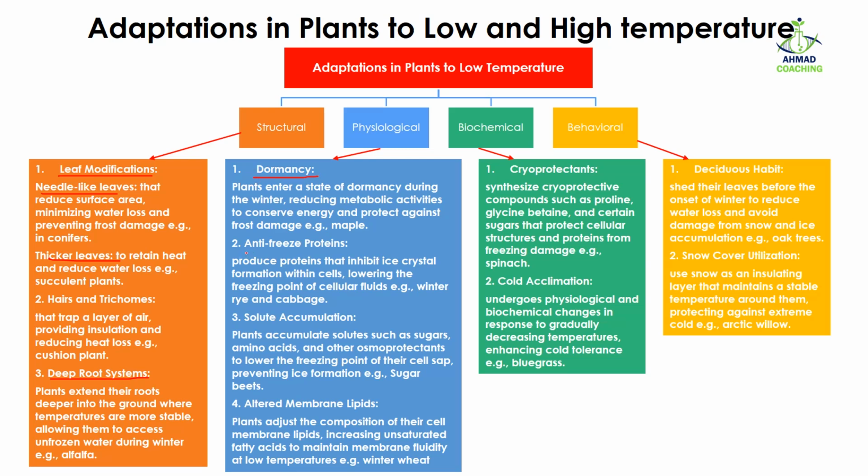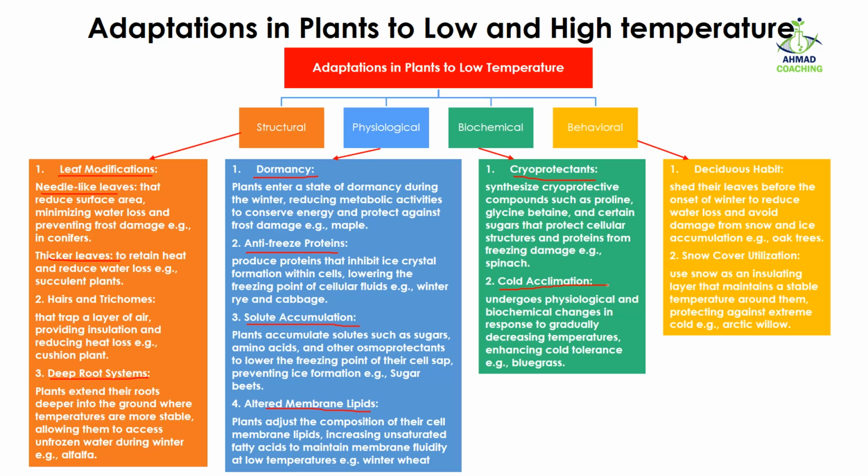They increase the antifreeze proteins in their cell sap, as well as they increase the fluid accumulation in the cell sap so that they can reduce the freezing temperature of their cell fluids. Along with this, they alter the membrane structure. The lipid content of the cell membrane is changed from saturated to unsaturated so that they can maintain their fluidity. They also increase their cryoprotectants, as well as they gradually increase different compounds in their cells through the cold acclimation process.